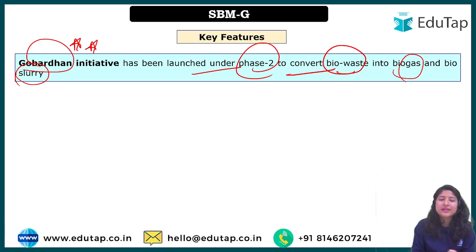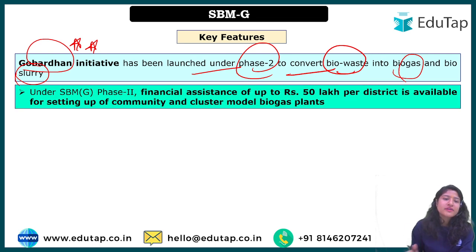Okay, so this Govardhan initiative. What we are looking at in Swachh Bharat Gramin, why is the Govardhan initiative under that? Because here we are talking about cleanliness, we are talking about sanitation, so of course this initiative will help to utilize whatever waste has been generated to make something beneficial, right? That is why the Govardhan initiative has been launched under it.